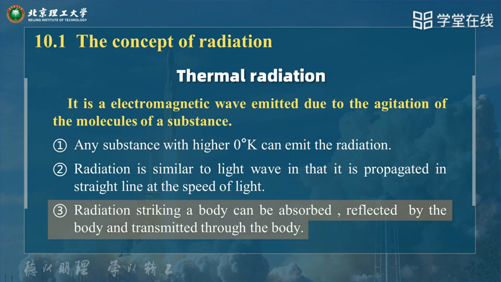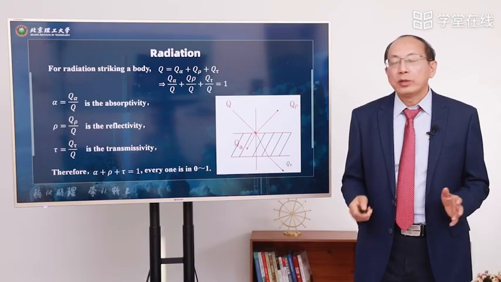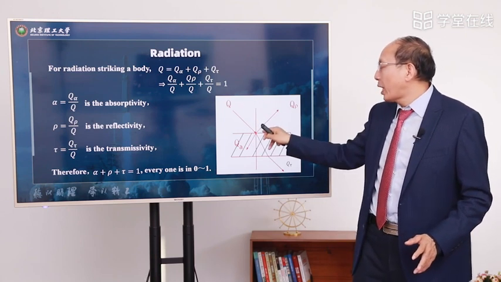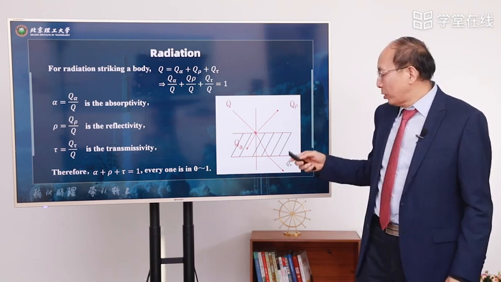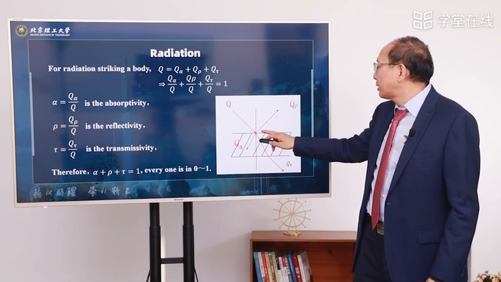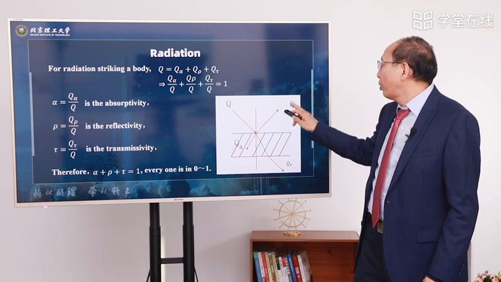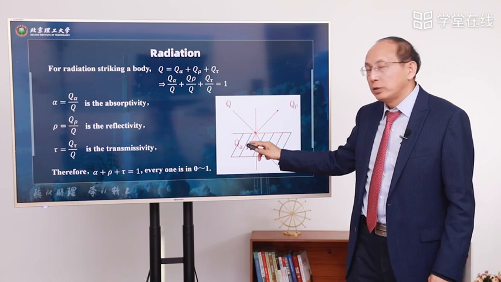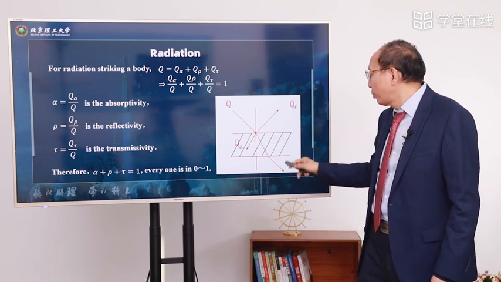Radiation striking a body can be absorbed, reflected by the body, and transmitted through the body. For example, here is a body. When radiation strikes the body, some part of the radiation is reflected, some is absorbed, and some passes through the body.